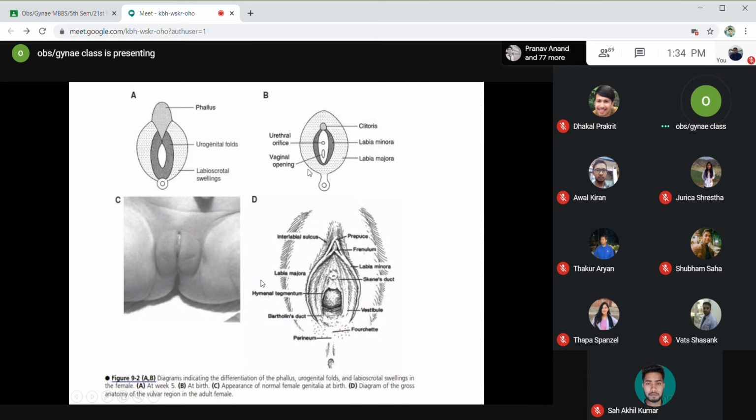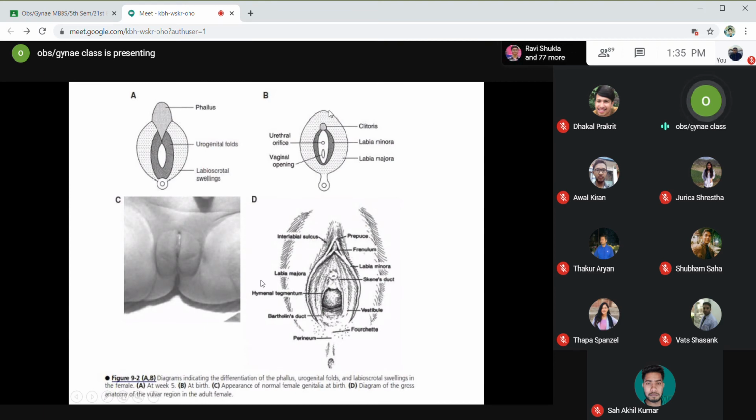At birth, you can see that the phallus differentiates into the clitoris. Okay, this is at birth. At the clitoris, the urogenital folds will form the labia minora, and the labioscrotal swellings on either side of the urogenital folds will form the labia majora and the mons pubis.